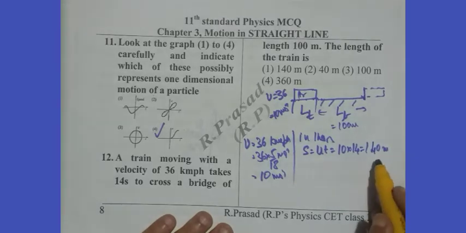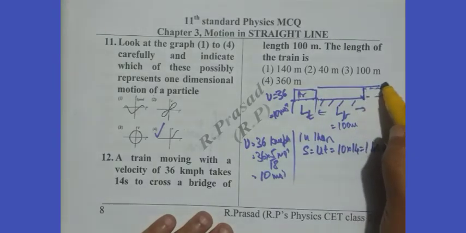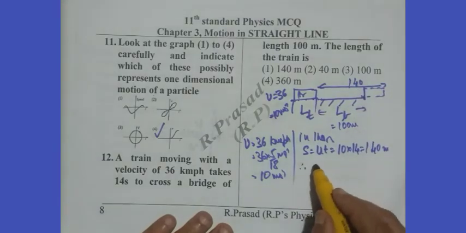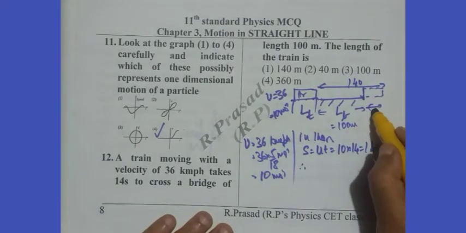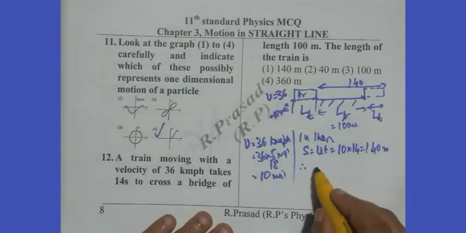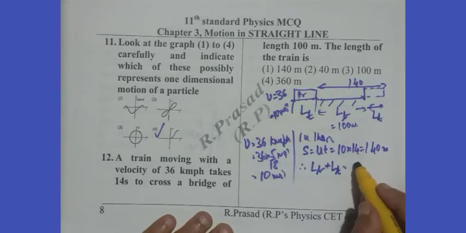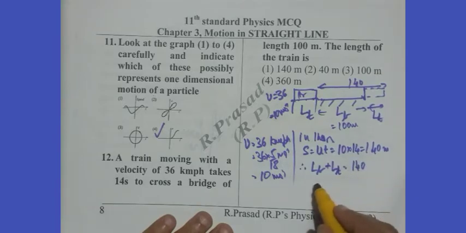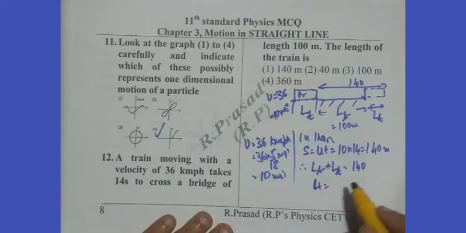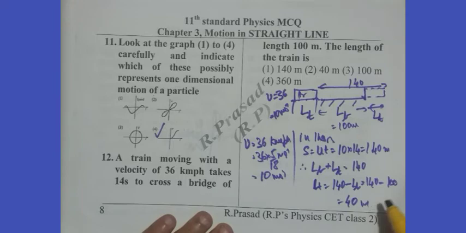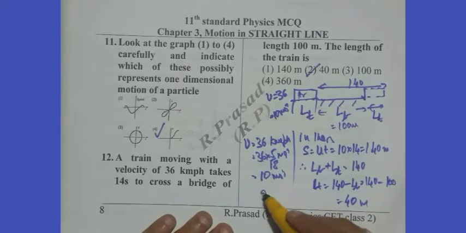The train will cover a distance of 140 meters. Therefore, the length of the train plus the length of the bridge should be equal to 140. Therefore, LT equals 140 minus LB, 140 minus 100, which amounts to 40. So the length of the train is 40 meters. The second option is correct.